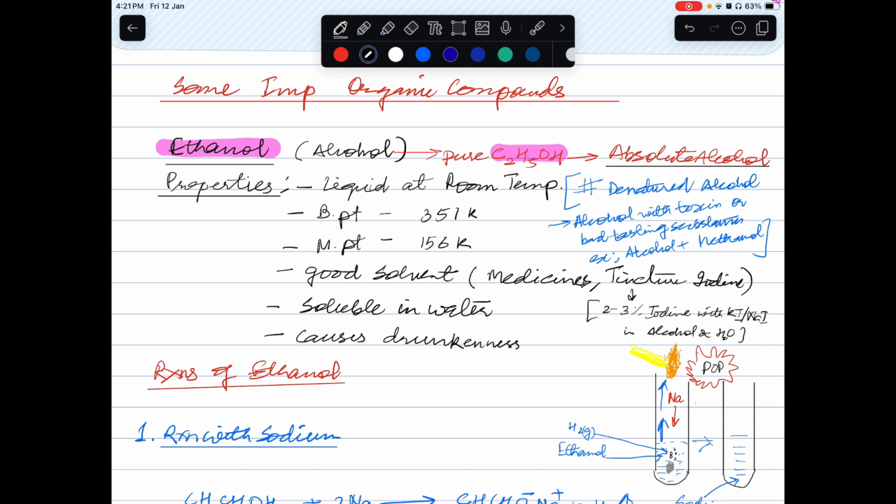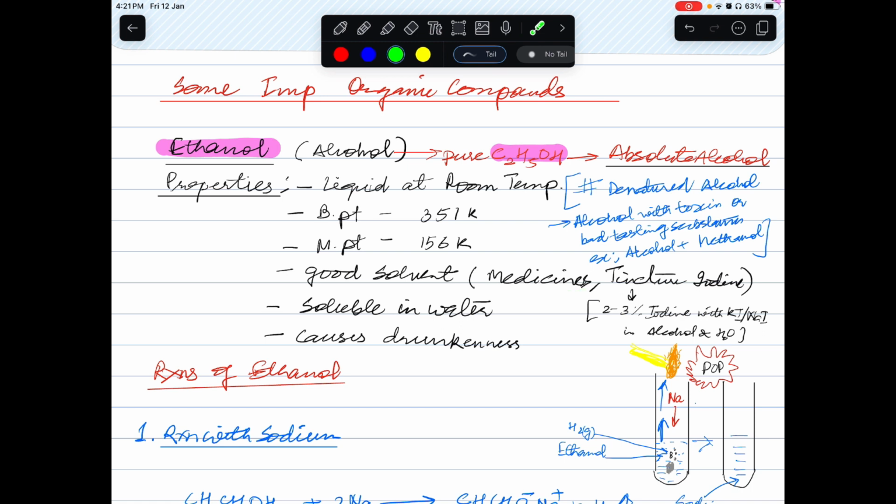Now, we have listed here some of the properties of ethanol, which you have to keep in mind. One, it is liquid at room temperature. Second, these are the boiling and the melting point. And it is a very good solvent. That means ethanol dissolves not only the hydrocarbon but some of the other compounds which are ionic in nature. Therefore it is very important for the medicine industry. And in different medicines, as I told you, cough syrup, they have alcohol content.